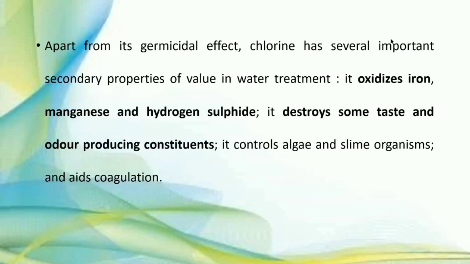It controls algae and slime organisms, and it helps in coagulation.